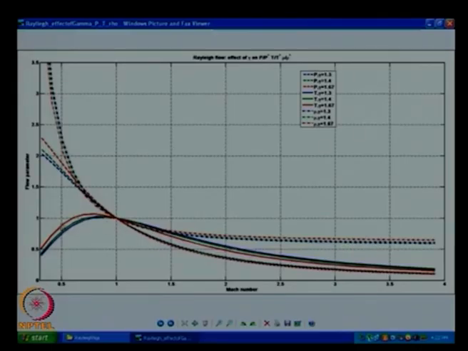Only in the subsonic side there will be a small change where I will now use density as my explanation. Okay. I am going to say now I will look at density, then I will come back to temperature. I will say this dash dot line for low Mach numbers, the change in density is high when I heat the gas. Okay. As I go towards M equal to 1, that is not as high, but it is still changing at M equal to 1. It is not slope 0 there.